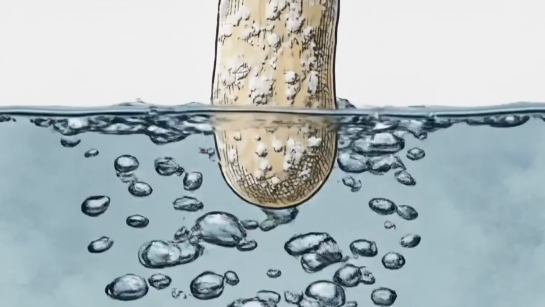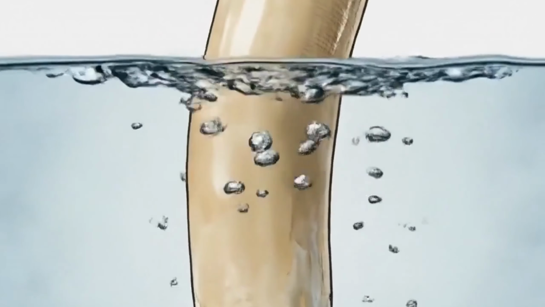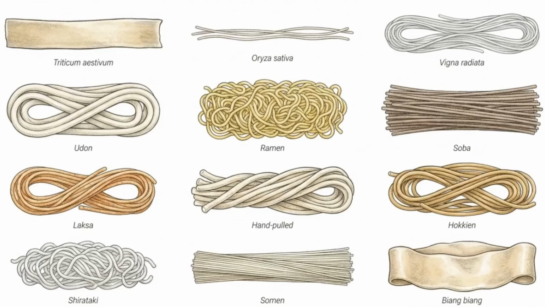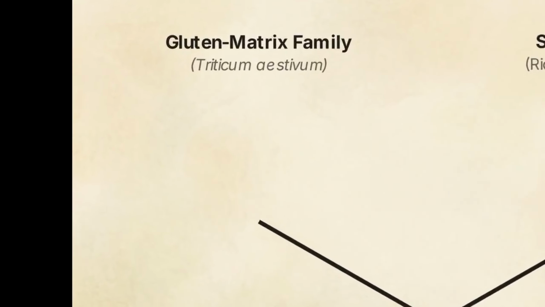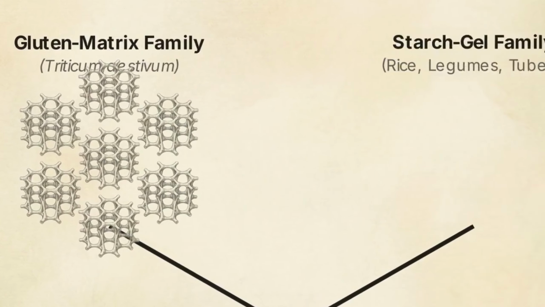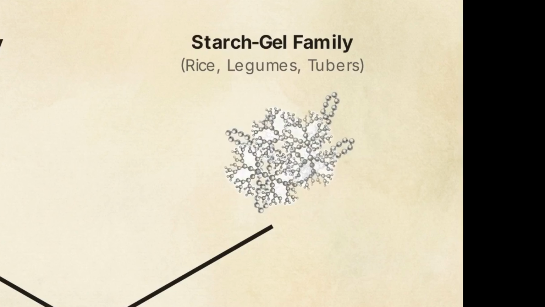The architecture of any Asian noodle represents a profound, precise synthesis of biochemistry, thermodynamics, and structural engineering. We can categorize the vast noodle landscape of the Asian continent into 12 distinct specimens, each defined by its specific botanical origin. This entire architectural landscape splits into two primary phylogenetic branches. The divide separates structures bound by highly cross-linked protein networks from those bound exclusively by the thermodynamic melting and recrystallization